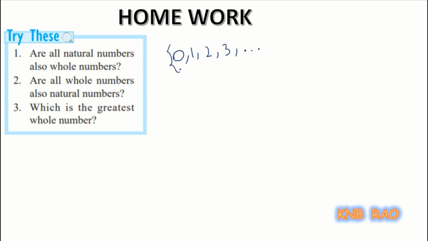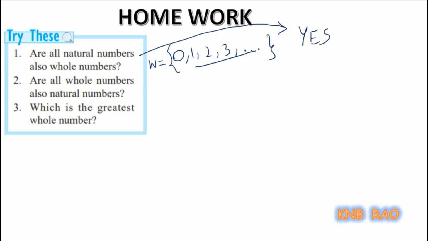That means whole numbers contains all the natural numbers. All the natural numbers are part of the whole numbers. So we can say all natural numbers are whole numbers. So answer to this, yes.